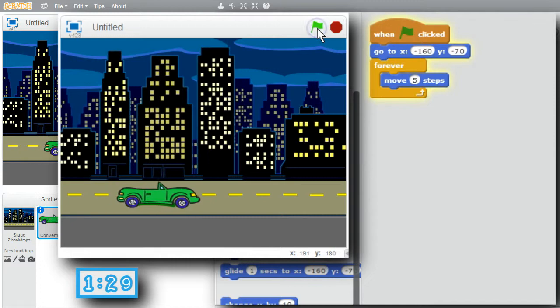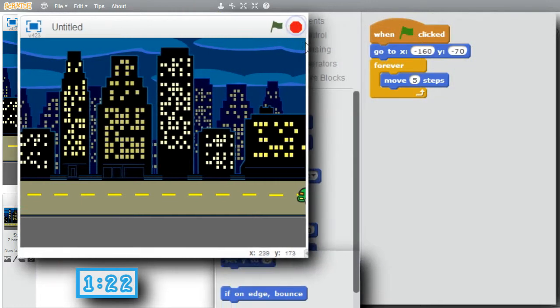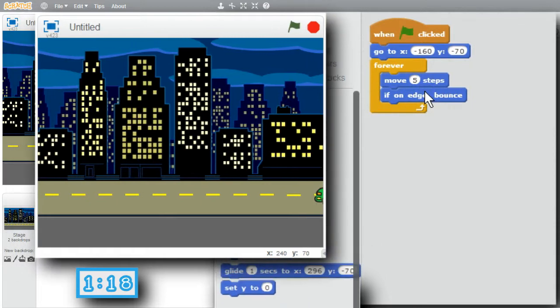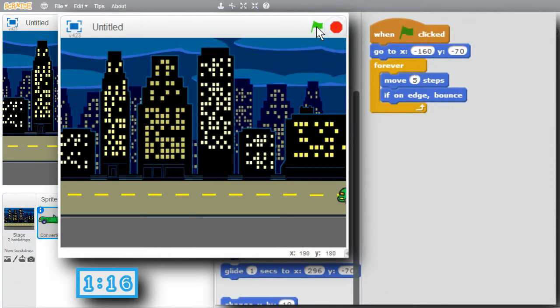Stop and run. Well, it didn't bounce back, did it? I'll stop it. I'll add if on edge bounce. I'll try it now. Stop and restart.